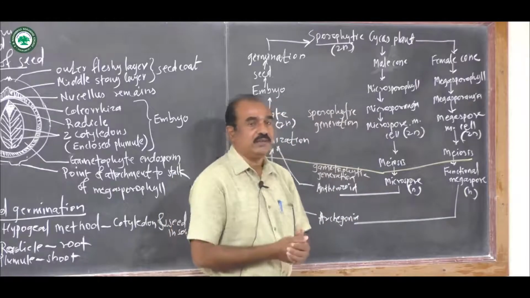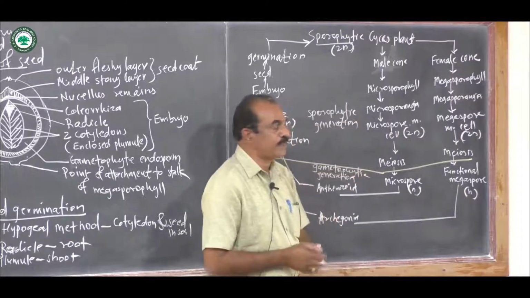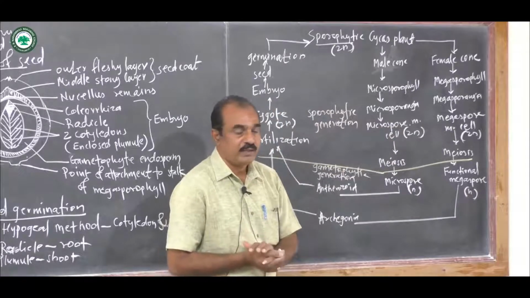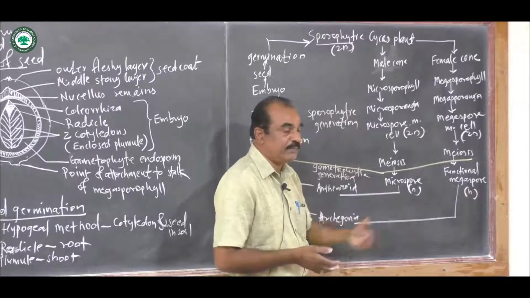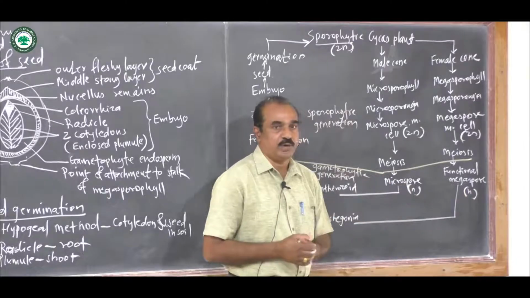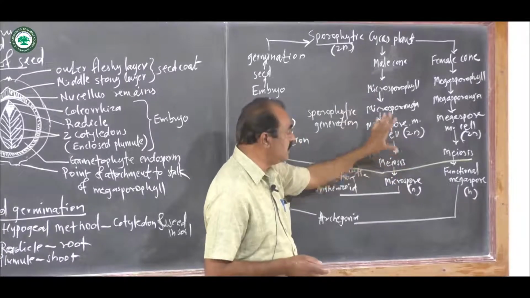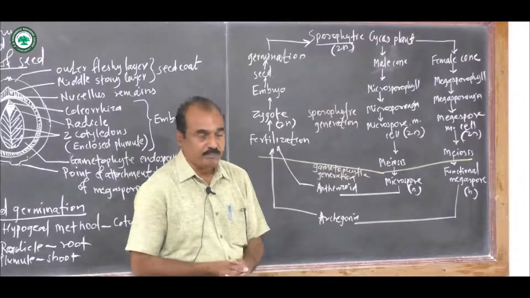Now, some cells act as microspore mother cells of this microsporangia. They divide meiotically into a meiospore tetrad, also called the tetrad, and finally, after meiosis, the microspores are formed. That means by reduction division, that is by meiosis, microspores are formed. These microspores are haploid in nature.